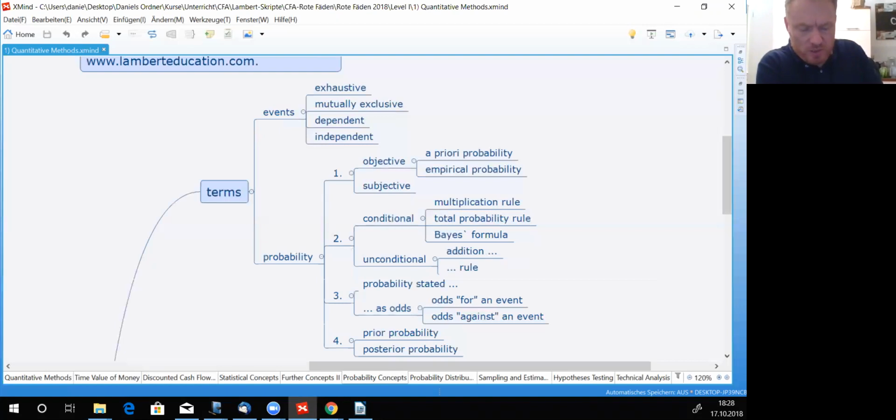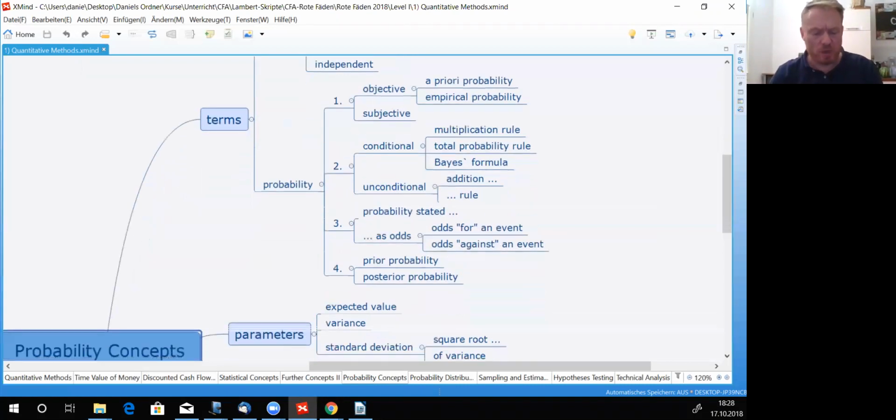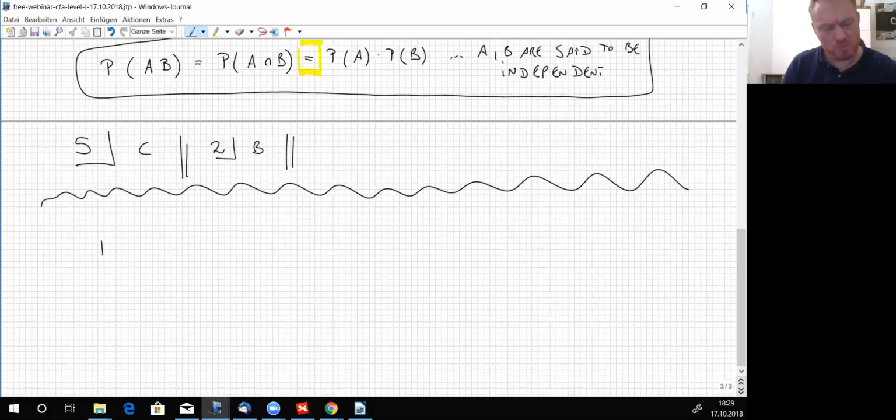And now we'll be dealing with probability. There is objective probability, there's subjective probability. But we want to take a look at conditional ones as well as unconditional probabilities. So an unconditional probability is this. For example, the probability of having rain this evening. If you take a look outside the window, does it rain? Does it not rain? Is it in the morning? Is it in the afternoon? So the probability that there's going to be rain this evening, this night, is, for example, 0.3, 0.5, I don't know.